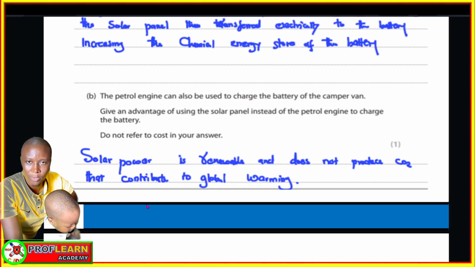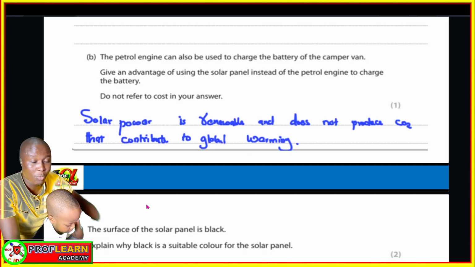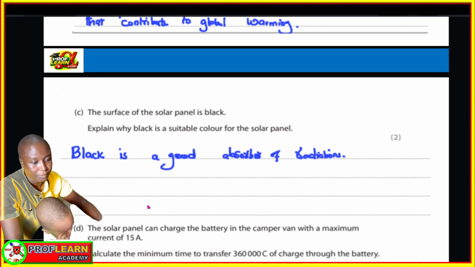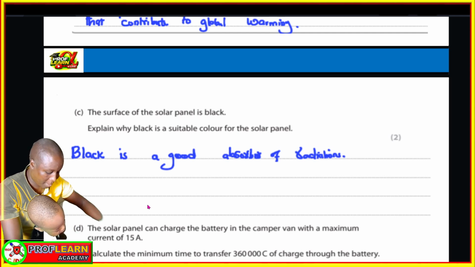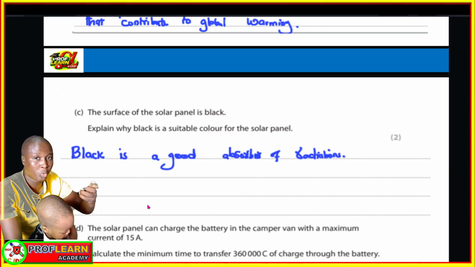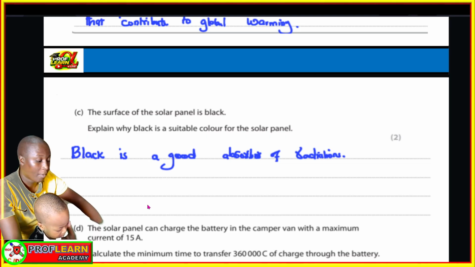Number two, it does not produce acid rain, it does not produce CO2, and it does not contribute to global warming. So we should prefer the use of renewable energy resources in this case. The surface of a panel is usually black, and the reason is to ensure that it can absorb the radiation coming from the sun, because we know that black surfaces are good absorbers, but white and shiny surfaces are poor absorbers.